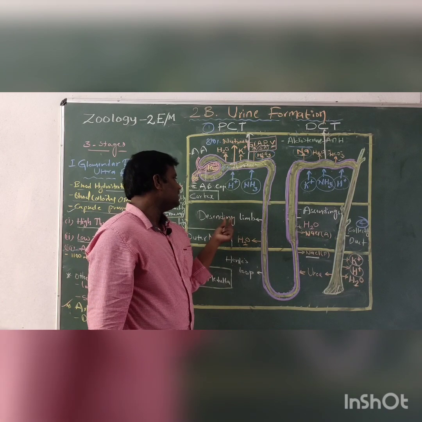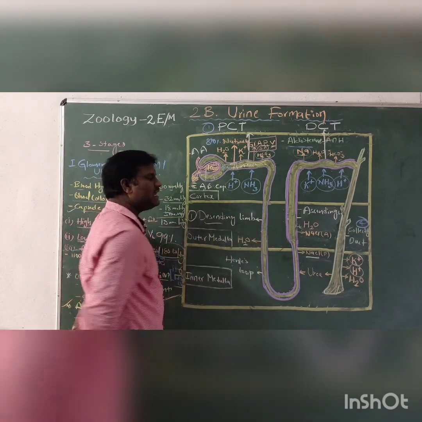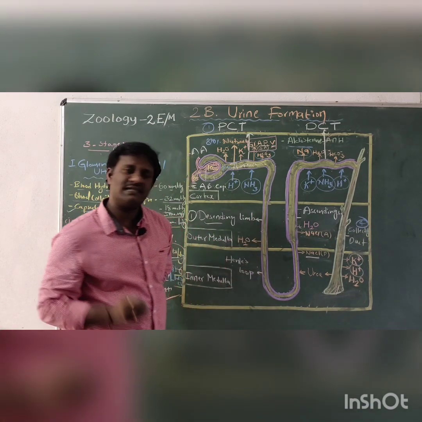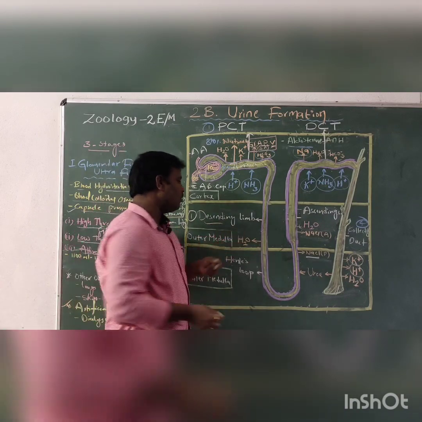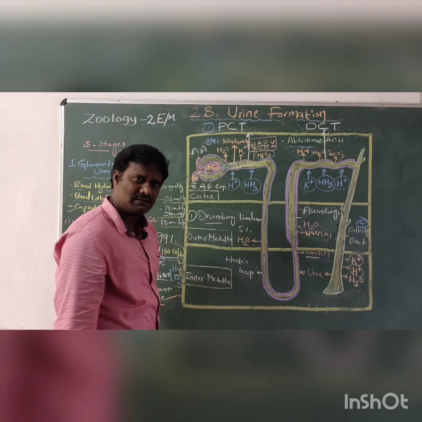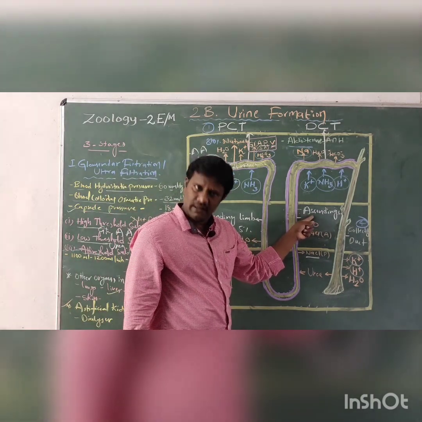So the next one is reabsorption, which can occur in the descending limb. In the descending limb, reabsorption is at a very low level. Only 5% of the water can be reabsorbed in this descending limb, and the next part is called the ascending limb of the loop of Henle.